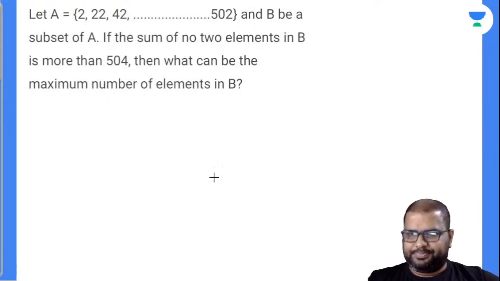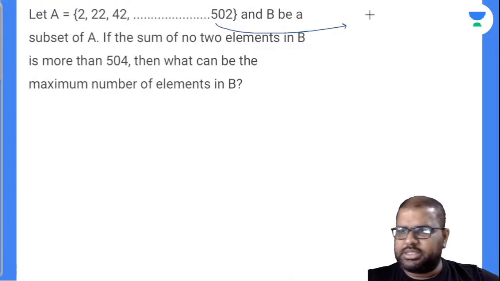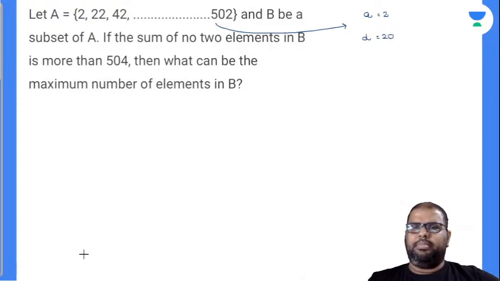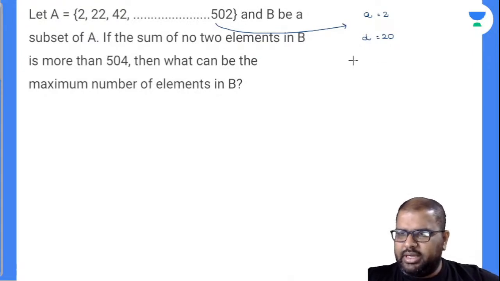Now, first of all, what type of set is this? You closely observe there, set A is nothing but an arithmetic progression where your a value is equal to 2, where your d value is equal to 20. Am I right or wrong? Perfectly right. So how many terms are there in A? Let's first, for the sake of convenience, find it out. There is no need to find it out exactly, but just for the sake of information, I'm solving it.